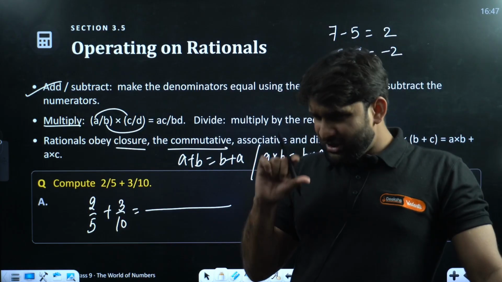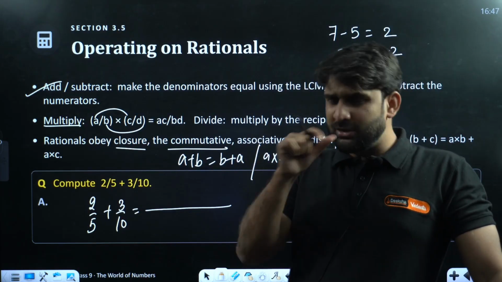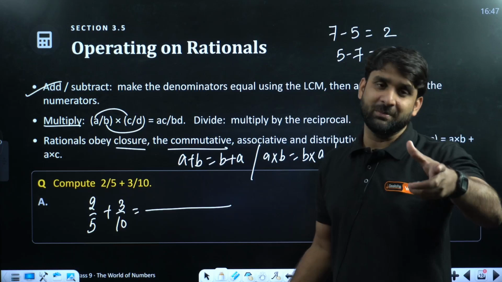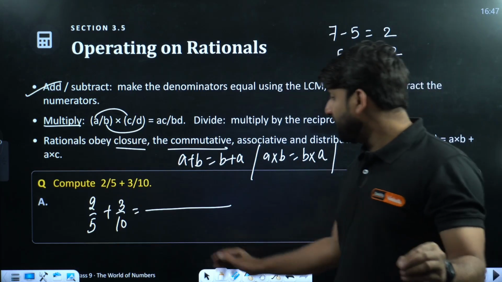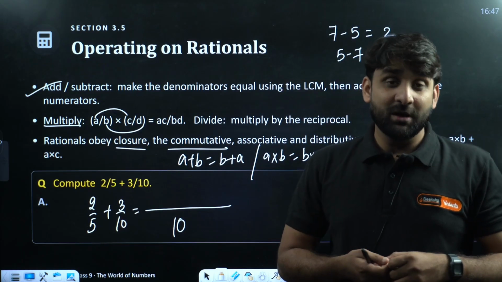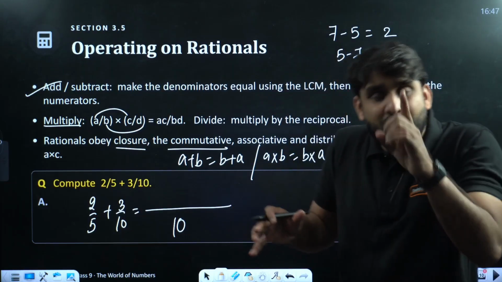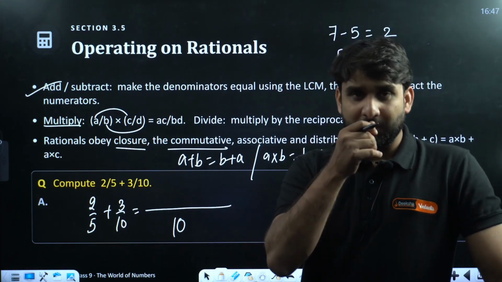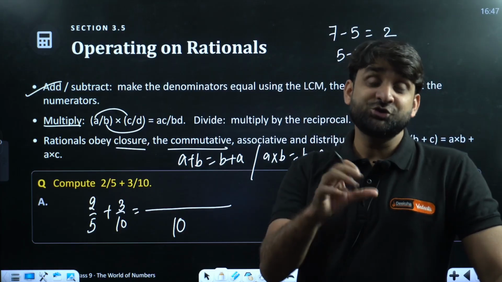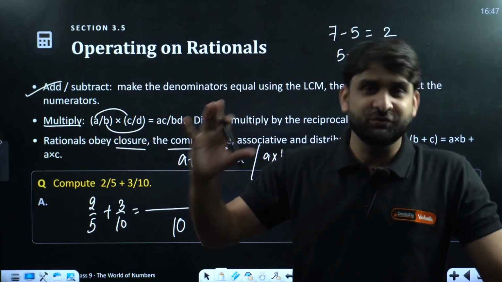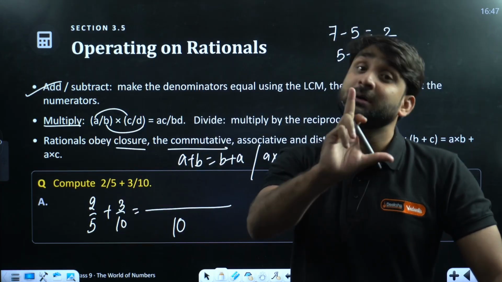Now check whether both the denominators are from the same table or not. 5 and 10 are both from the same table, 5 2s are 10. If the denominators belong to the same table, you have to select the bigger value, 10.